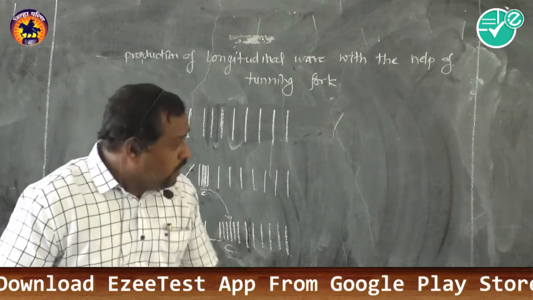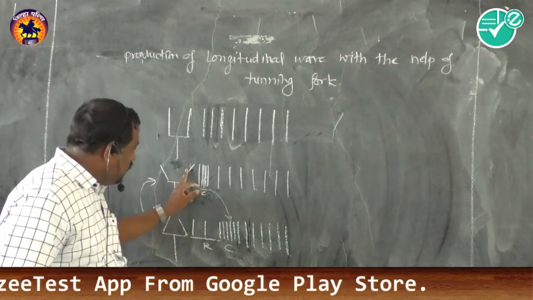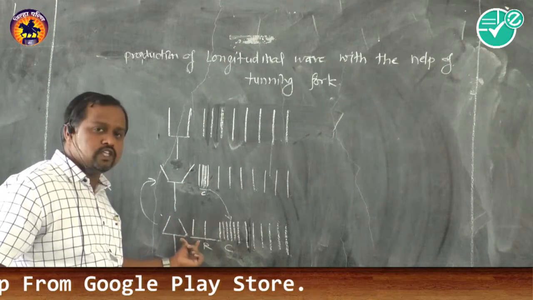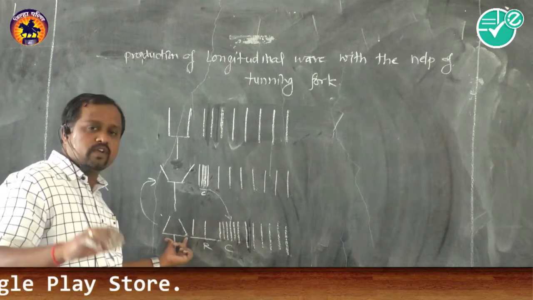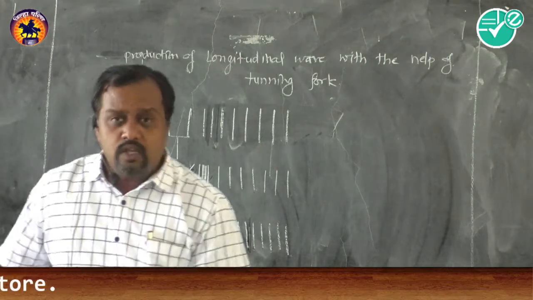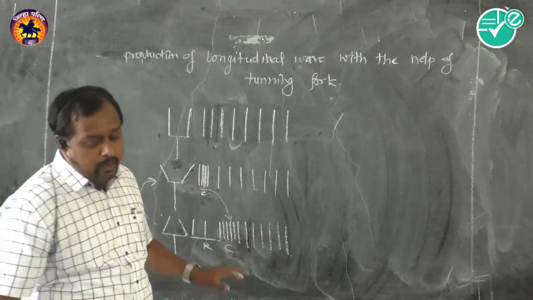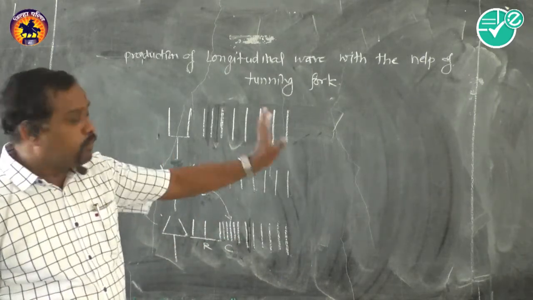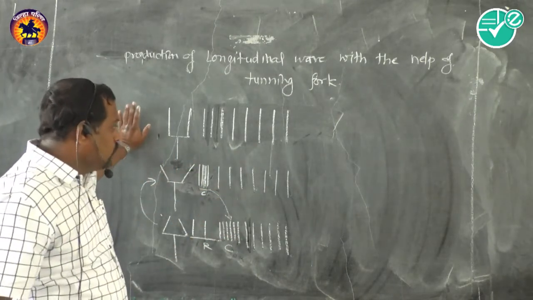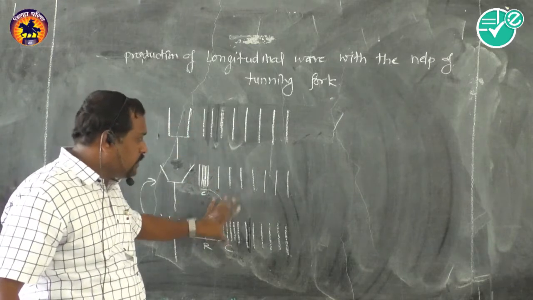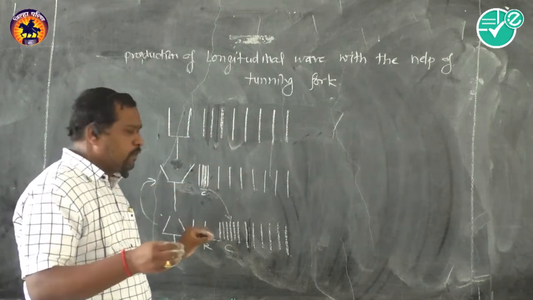Now, for every action, new compression is produced. For this action, new rarefaction is produced. Likewise, the wave travels through the medium. This travels through the air rapidly, and in this way sound is propagated in the form of longitudinal wave. See, these are the basics with the help of a tuning fork.